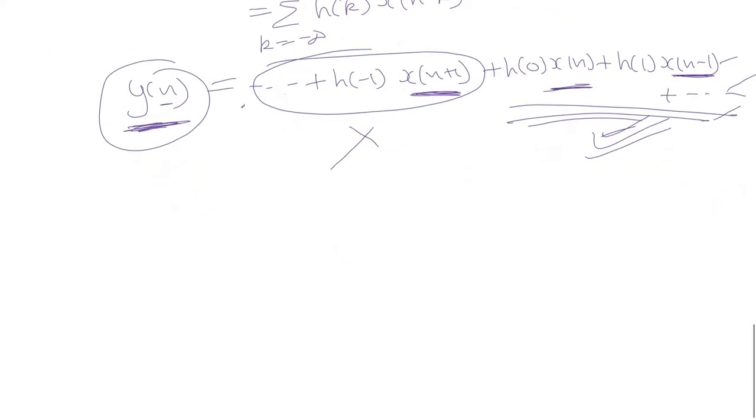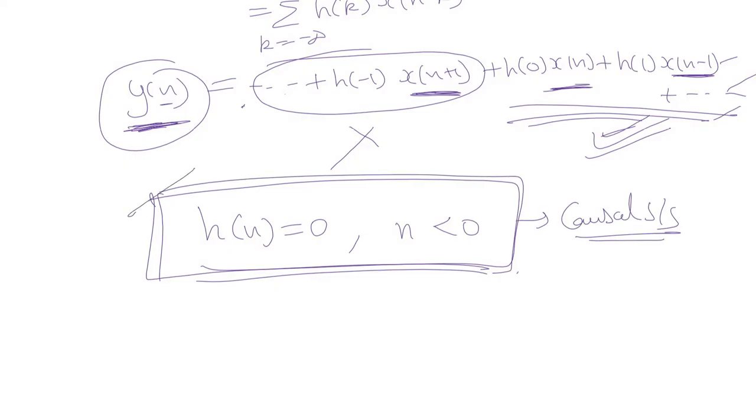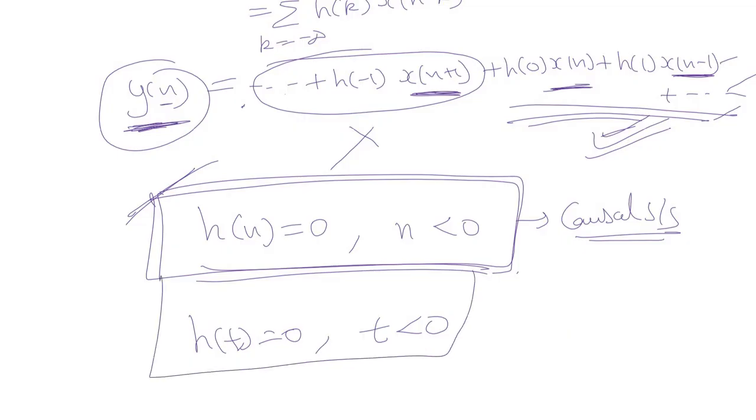Alright. So we can say that h[n] should be 0 for indices n less than 0. This should be the condition for a system to be a causal system. This should be the value of impulse response for a system to be a causal system, and its continuous time counterpart can be written as h(t) equal to 0 for t less than 0. So these are the conditions of the impulse response for the system to be a causal system.